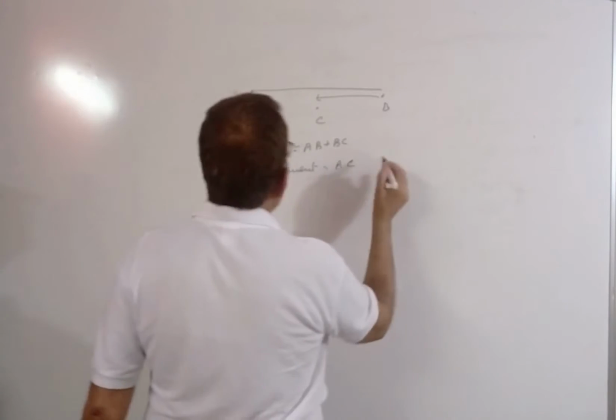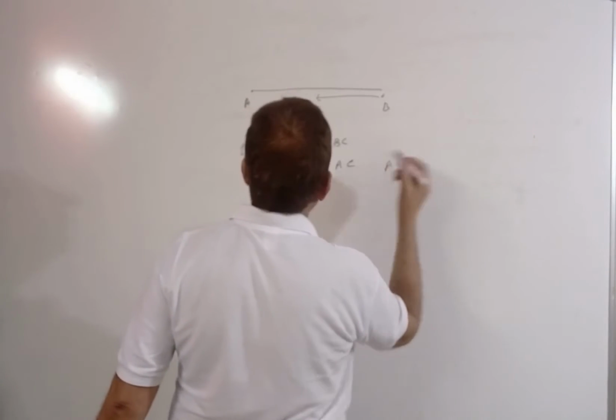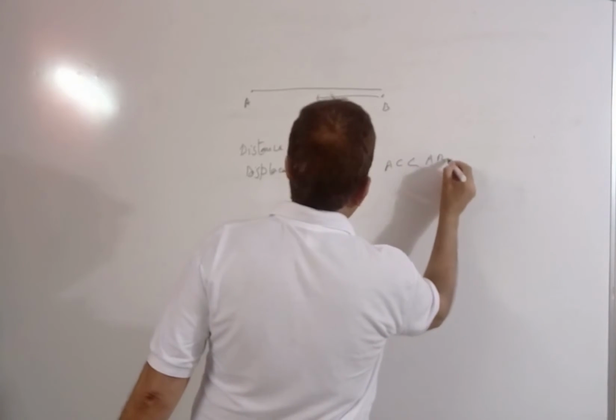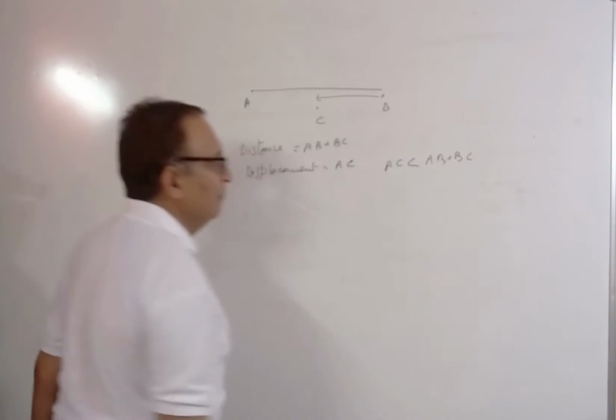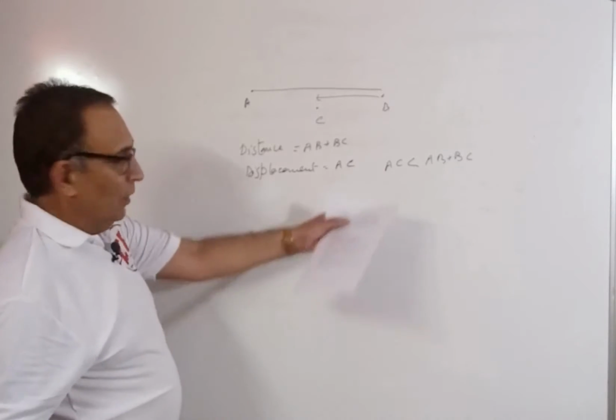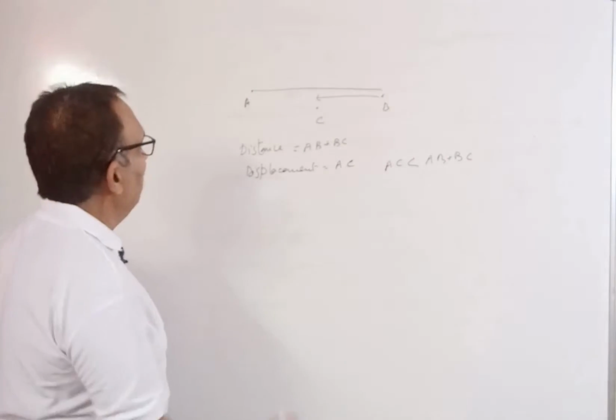And we have seen AC is smaller than AB plus BC. This part is okay.